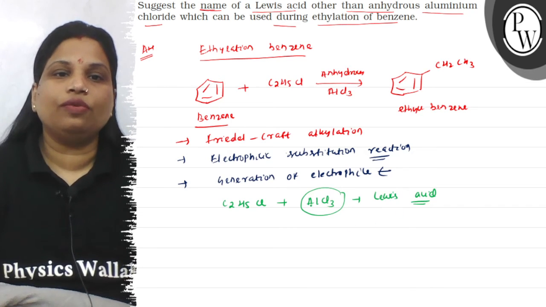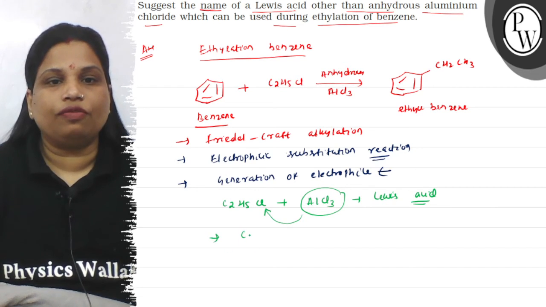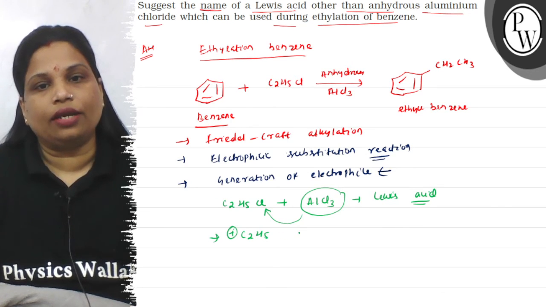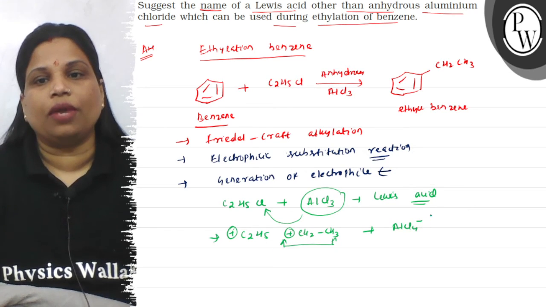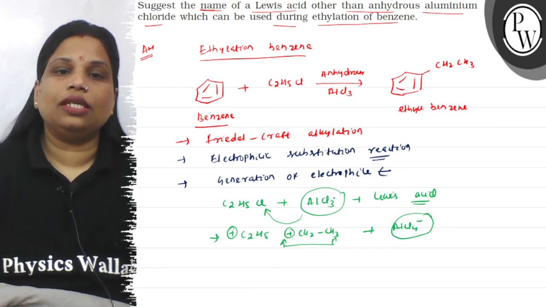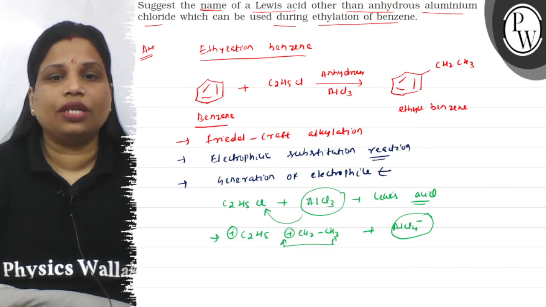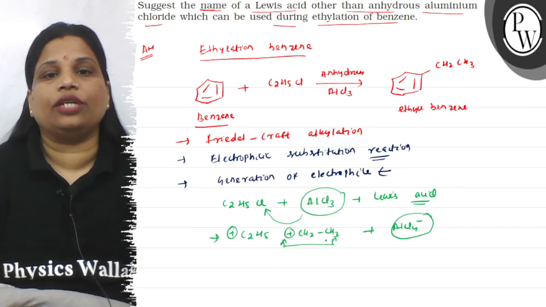So what is the function of the Lewis acid? It will abstract the chloride ion, and it will form the C2H5 electrophile, and we can represent it like this, CH2CH3 electrophile, along with AlCl4 minus. So children, because AlCl3 is a Lewis acid, the octet of the central atom is not complete, so it can very easily accommodate a chloride ion, and therefore it can easily generate the electrophile here.